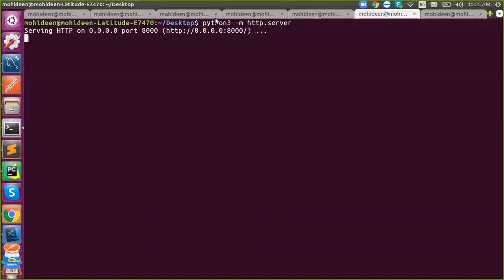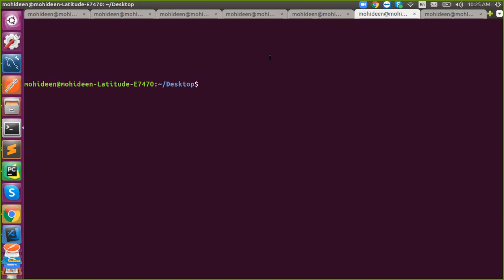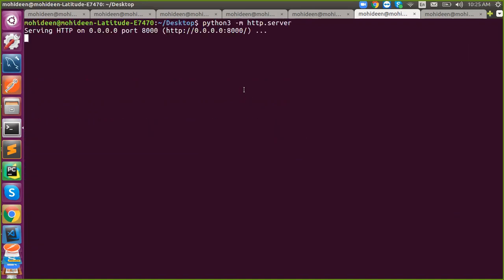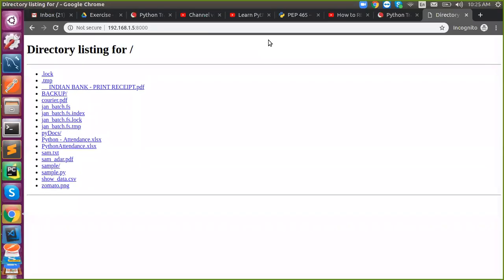HTTP.server. Okay, so in Python 3 you have to use http.server, but in Python 2 it is SimpleHTTPServer. So note this down, it's camel case. S is caps and the rest is small, HTTP is caps, S again caps, server is small. Okay, that's in Python 2. In Python 3 you will find the same thing in http.server.